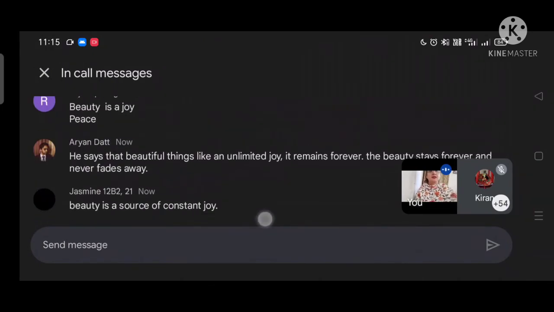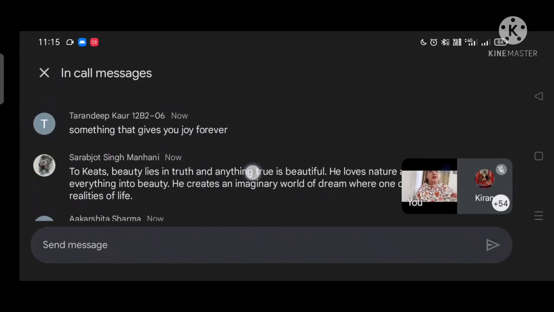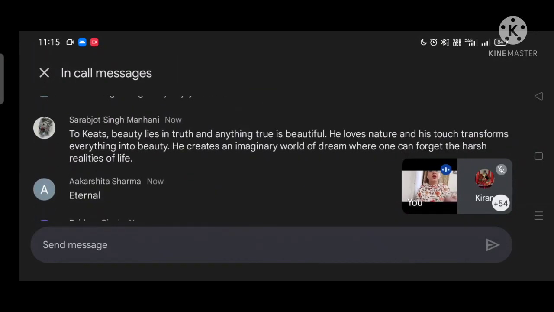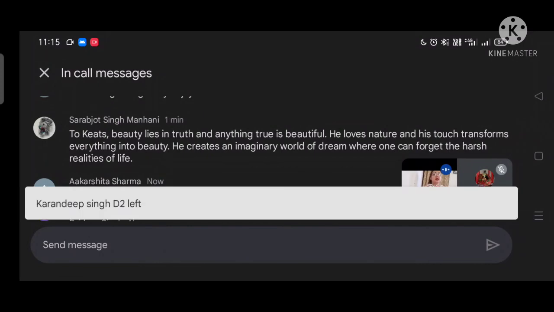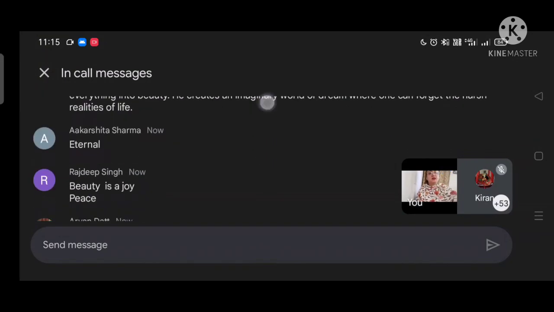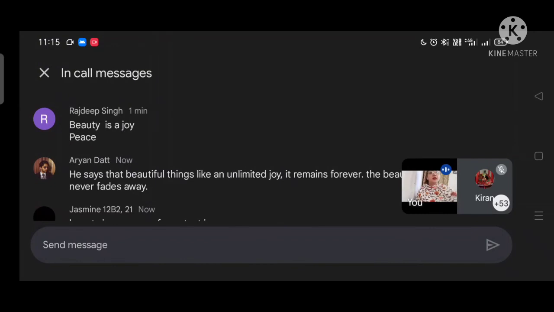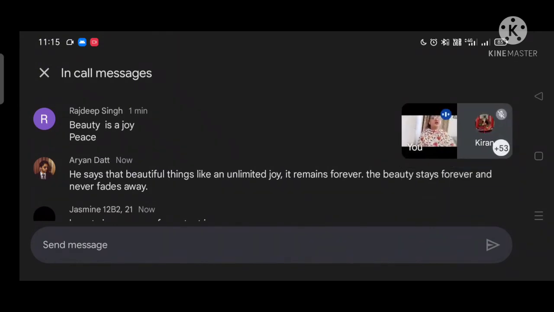Let me just start from the very beginning. Something that gives you joy forever. Beauty lies in truth, and anything true is beautiful. He loves nature, and his touch transforms everything into beauty. He creates an imaginary world of dream where one can forget the harsh realities of life. Yes, very good. And beauty is joy, beauty is peace. He says that beautiful things are like an unlimited joy. It remains forever.